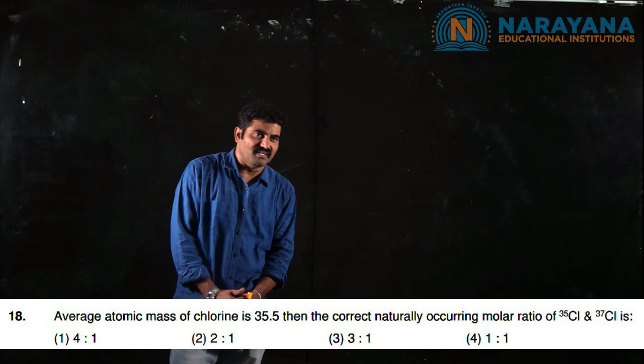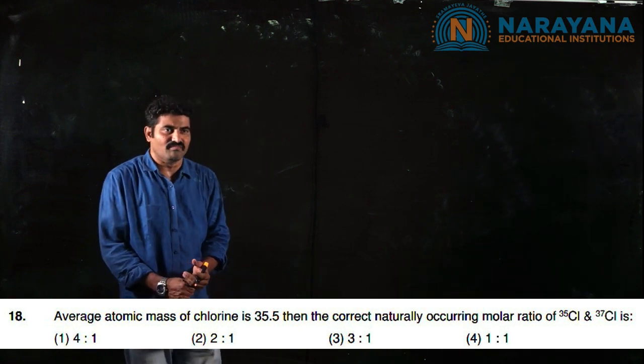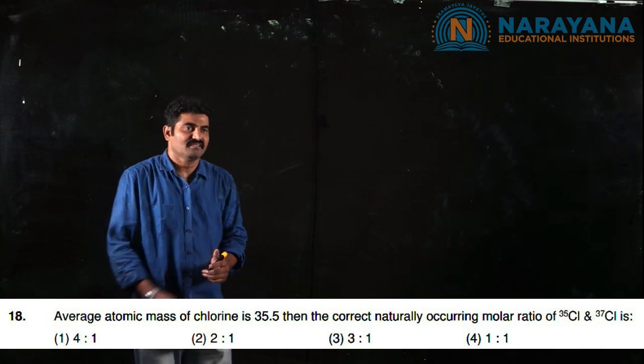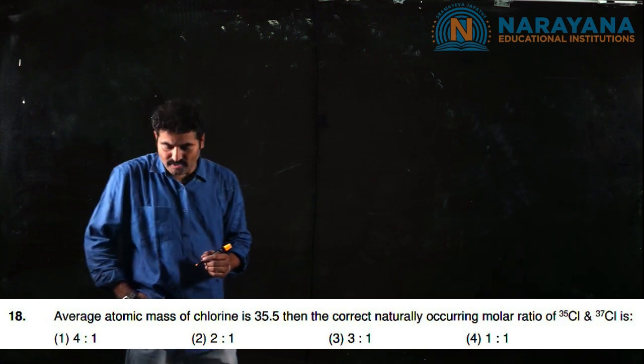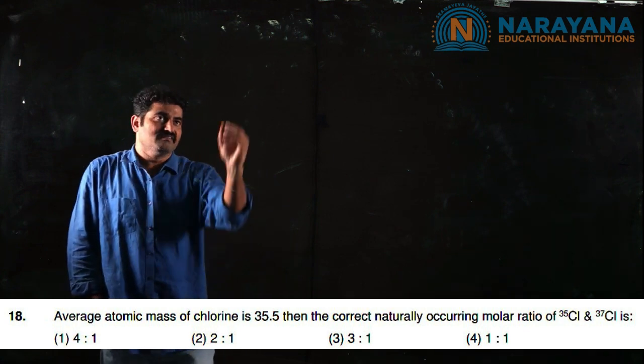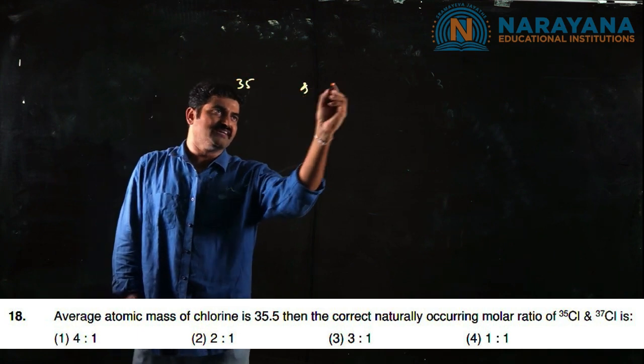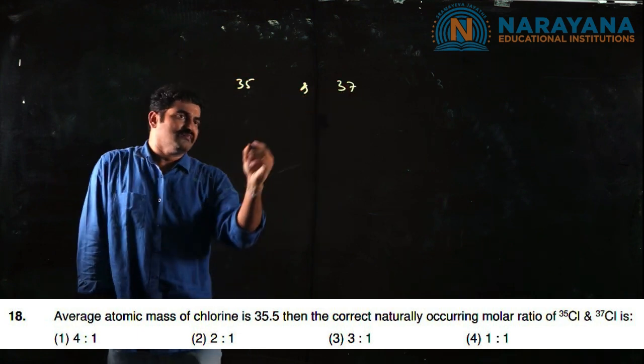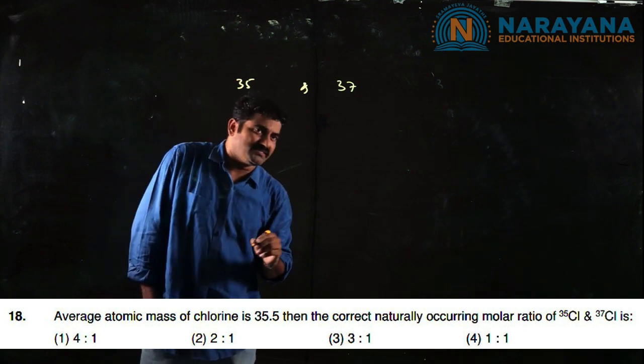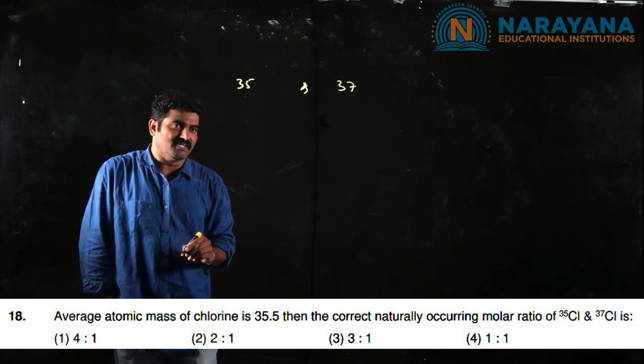The next question is based on the average atomic mass of an element. Here chlorine isotopes, chlorine 35 and 37, were given, and we need to identify the percentage composition of each isotope.